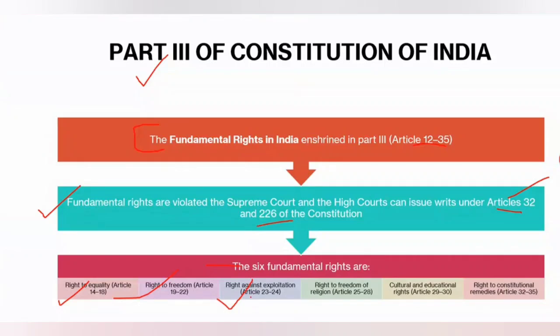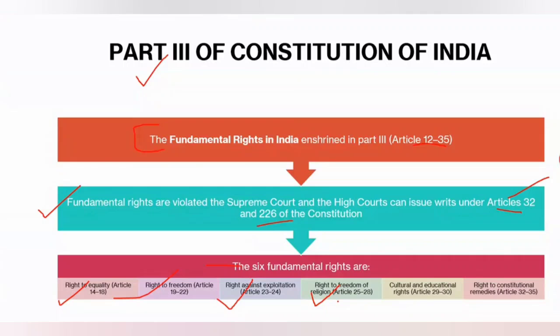Then come Articles 23 to 24, the right against exploitation. That is also important because it relates to slavery, servitude, and forced labor. Slavery, servitude, and forced labor are provided for under the BNS as well, which replaced the old IPC. Then comes the right to freedom of religion. In the preamble, we find the word secularism. India follows the positive model of secularism, which is different from the USA, where the negative idea of secularism has been followed.